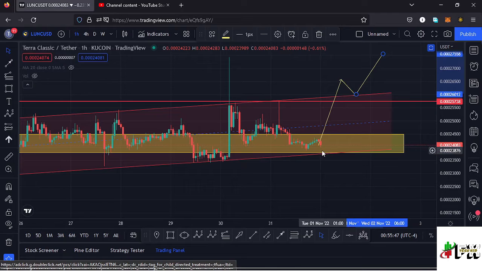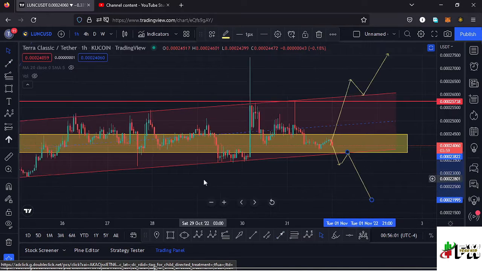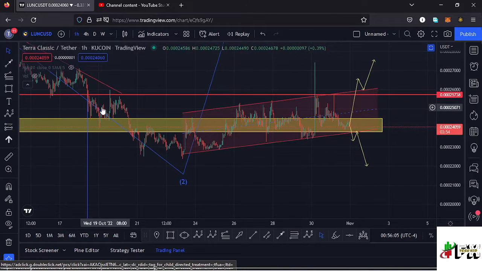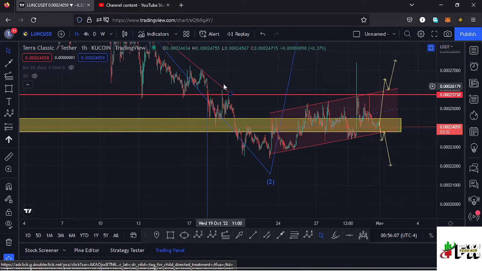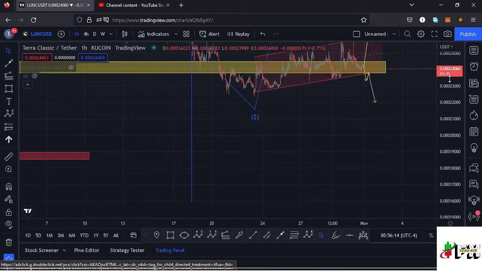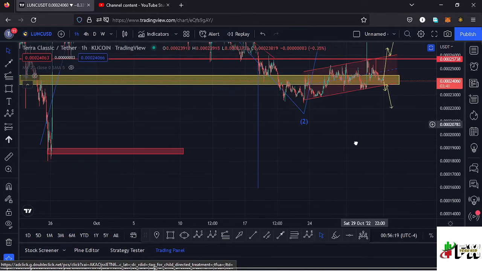And in case we lose the volume for us to continue pushing higher and we continue breaking down and maybe break out of the channel to the lower side, have a successive retest of that key area that is the lower side of the channel, there's a possibility of us continuing to push even lower, and that still be part of the breakout of that chart pattern that I have drawn out over here, which is a triangle. And remember, our target area is back to around the $0.00016 mark.